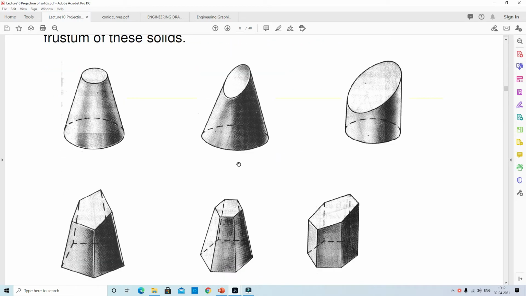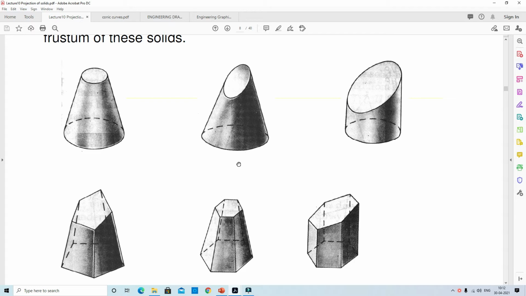And next, frustums and truncated solids. What is the meaning of frustums here? When a pyramid or cone is cut by a cutting plane that is parallel to the base, the remaining shape is called a frustum.